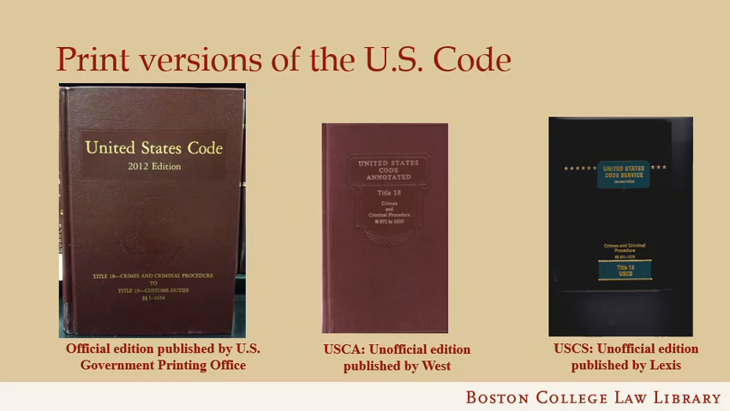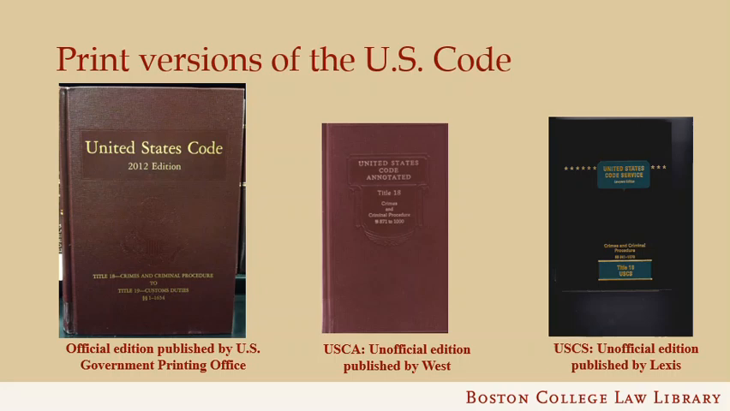The first one pictured is the official print United States Code. It's published in a new edition every 6 years and updated yearly with interim supplements, and is available online through govinfo.gov, the electronic publishing platform of the Government Publishing Office. The second is the United States Code Annotated, published by West and available electronically on Westlaw. The United States Code Service is published by Lexis and available electronically on that platform.